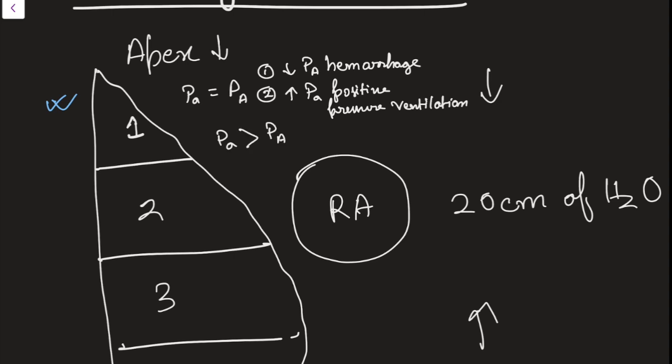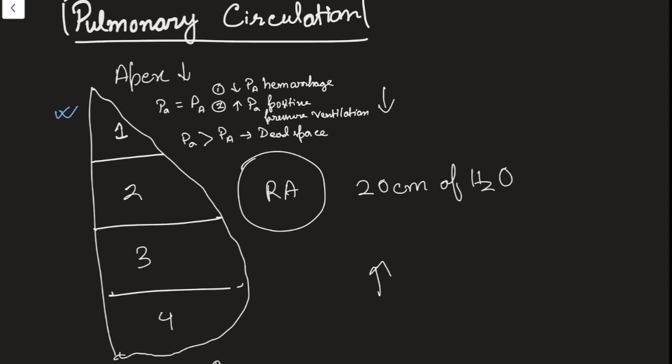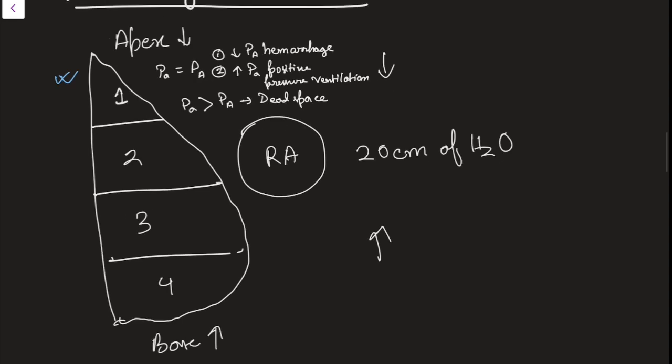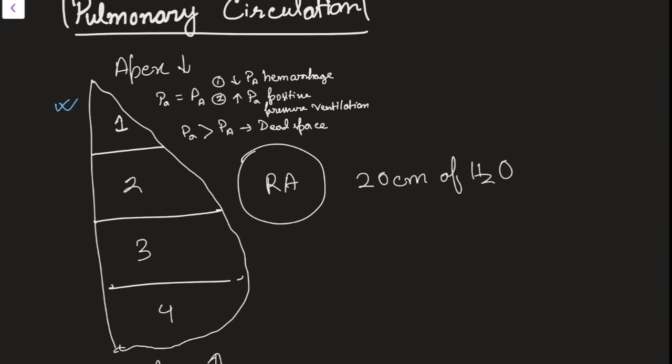So here the pulmonary blood flow will stop due to negative pressure gradient, means the pulmonary blood cannot enter this region, and this will result in a dead space. This will be called a dead space. What is dead space? I will be talking about this in detail in a later part of my video. So now let's focus on this. In zone 1, I have said what will happen, and let's go into zone 2.